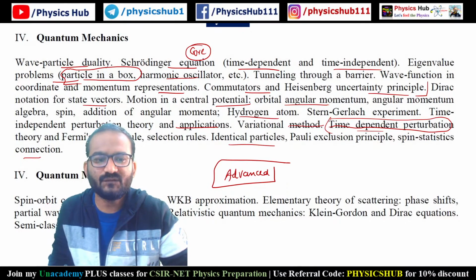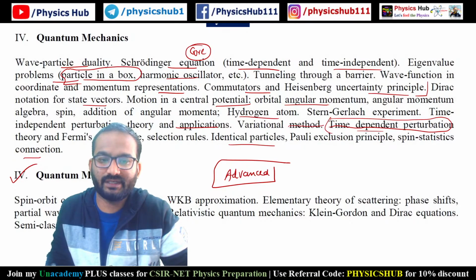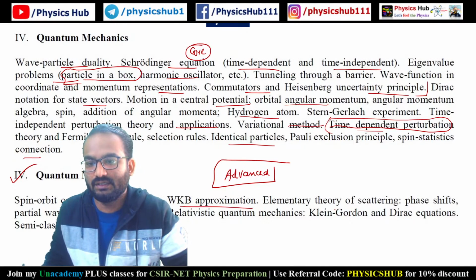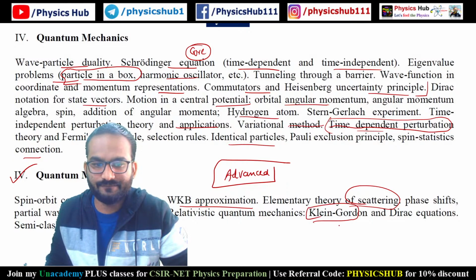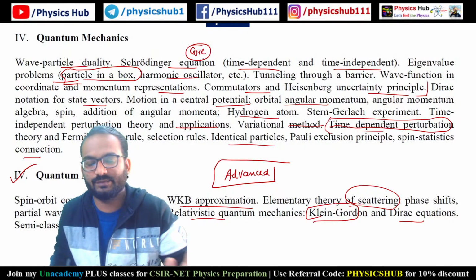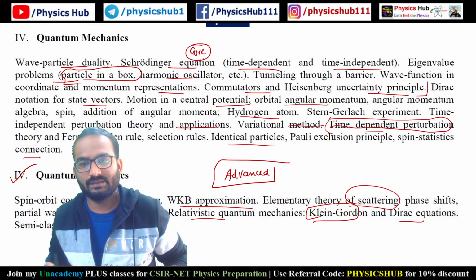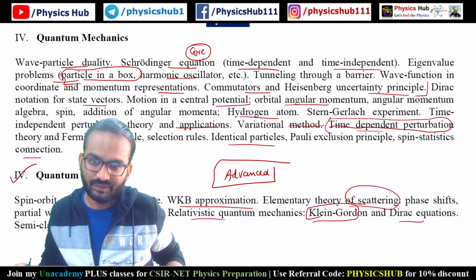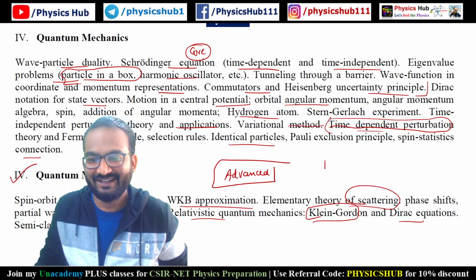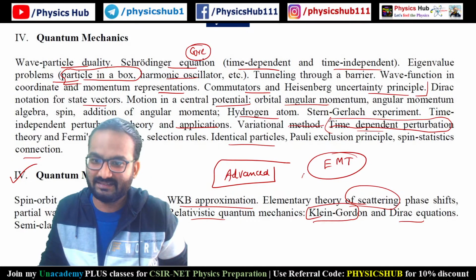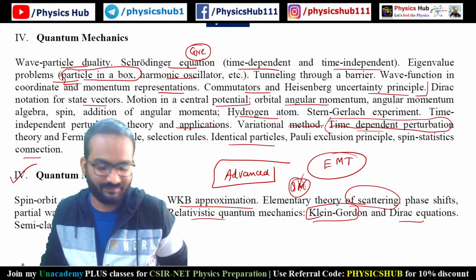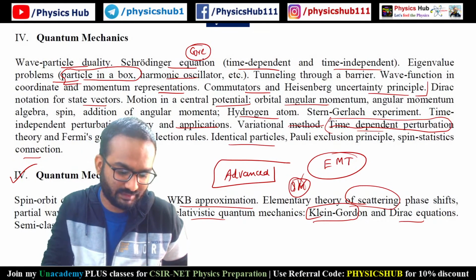And in the advanced part, you see spin orbit coupling, LS coupling, fine structure, WKB approximation, then scattering and KG equation and Dirac equation, relativistic quantum mechanics, Born approximation, these many things. So if you look at it, the syllabus is not so small. It's a huge syllabus, next to EMT. I think EMT has the largest syllabus, and after that comes quantum. Okay, so you should know about these things very well.